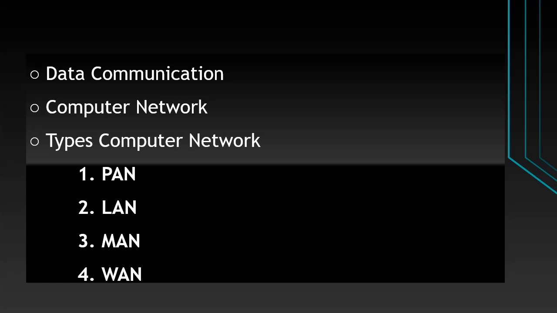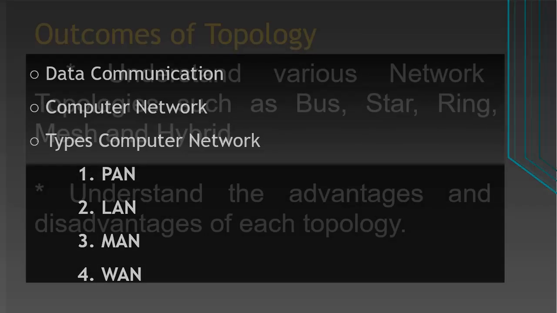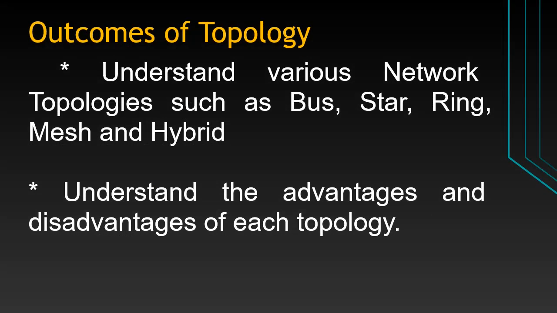Hello guys, last class we had seen what is data communication, what is computer network, and types of network: PAN, LAN, MAN, WAN. In this class we will see network topology. Upon the completion of this session, we will be able to understand the various network topologies such as bus, star, ring, mesh and hybrid, and also understand the advantages and disadvantages of each topology.